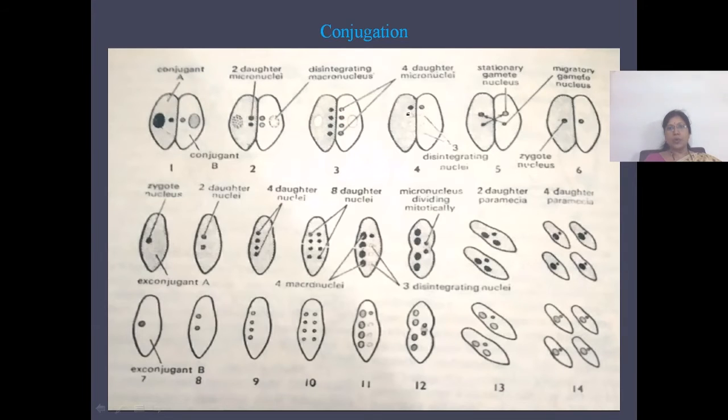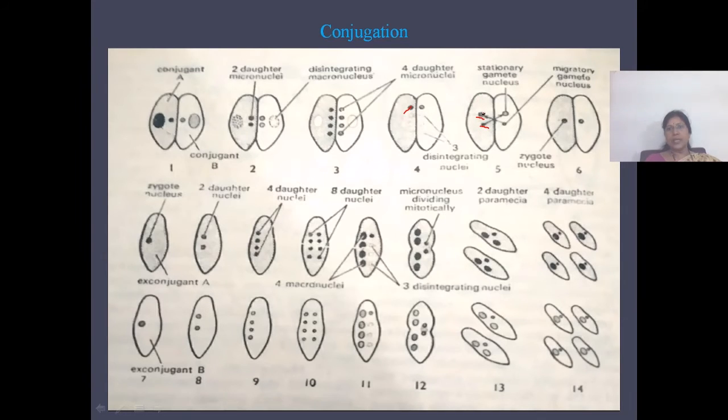Out of these 4, 3 will disintegrate and only 1 will remain, and this remaining daughter nucleus will again undergo division. It will undergo unequal mitotic division, forming a large nucleus and a small nucleus.